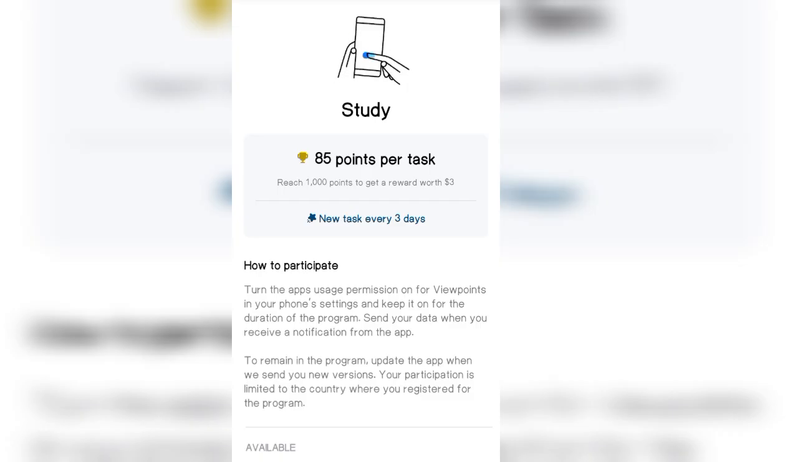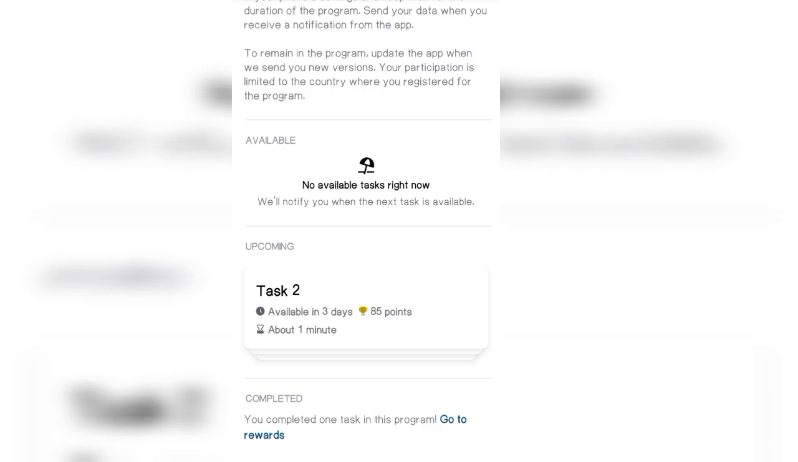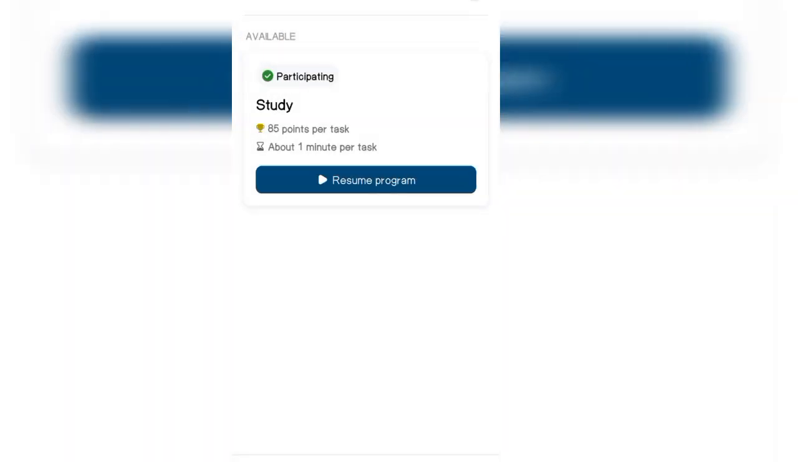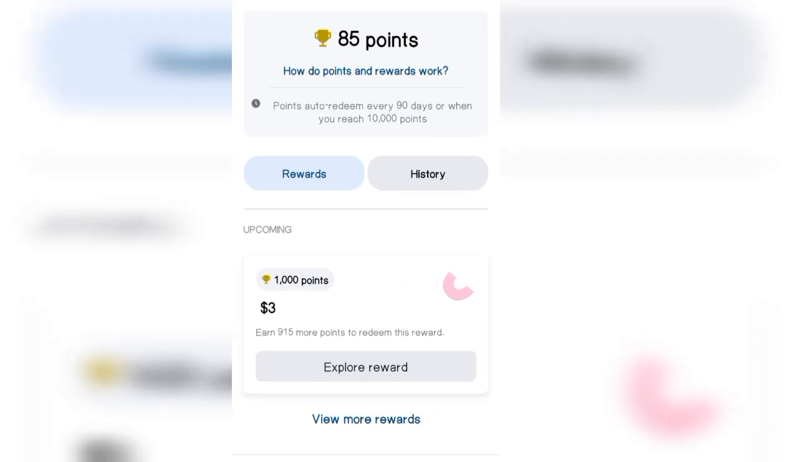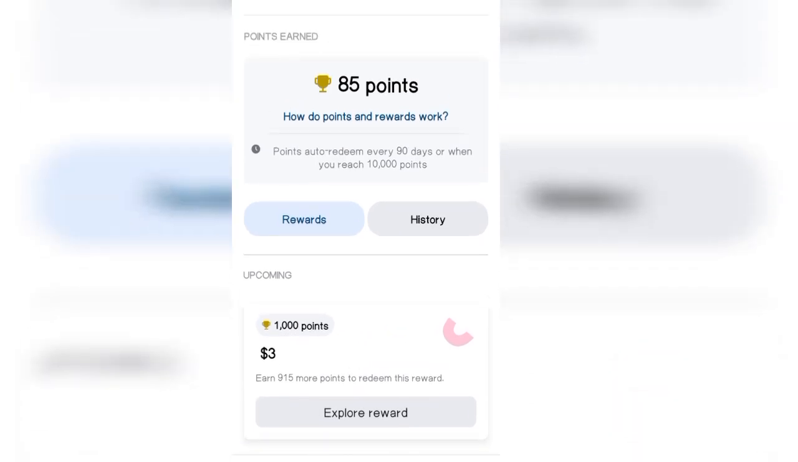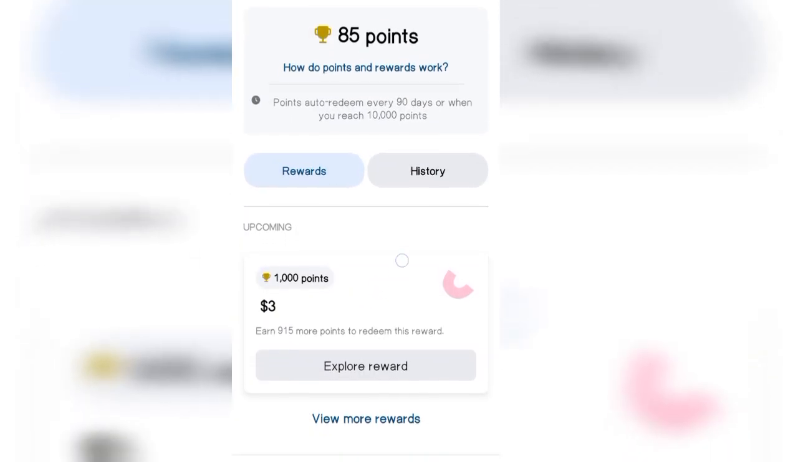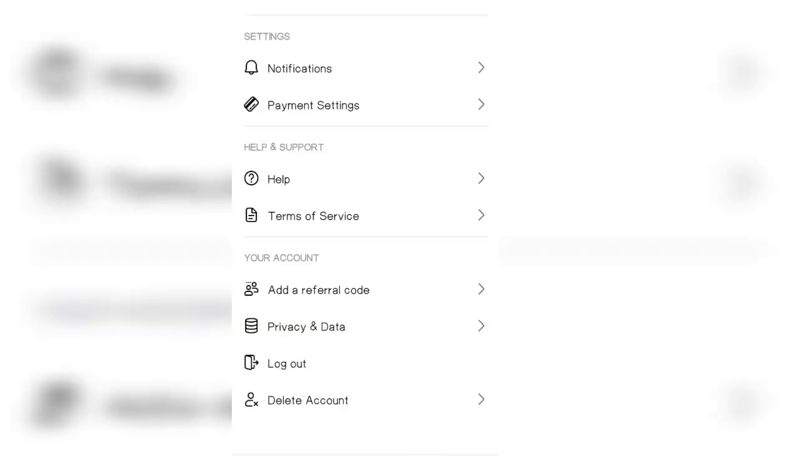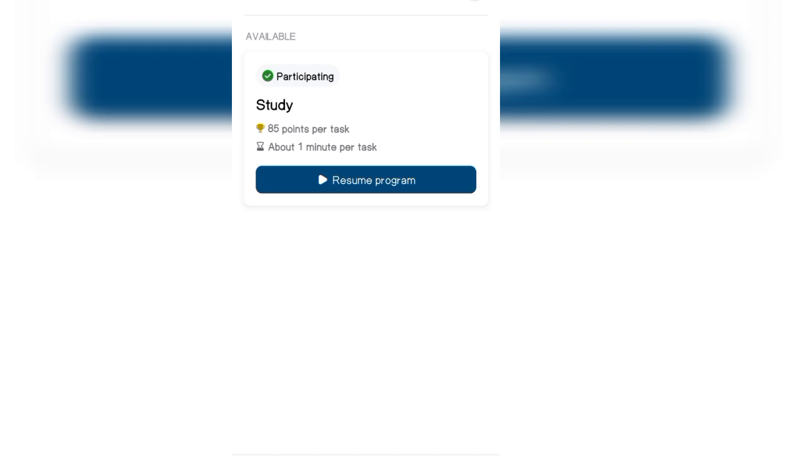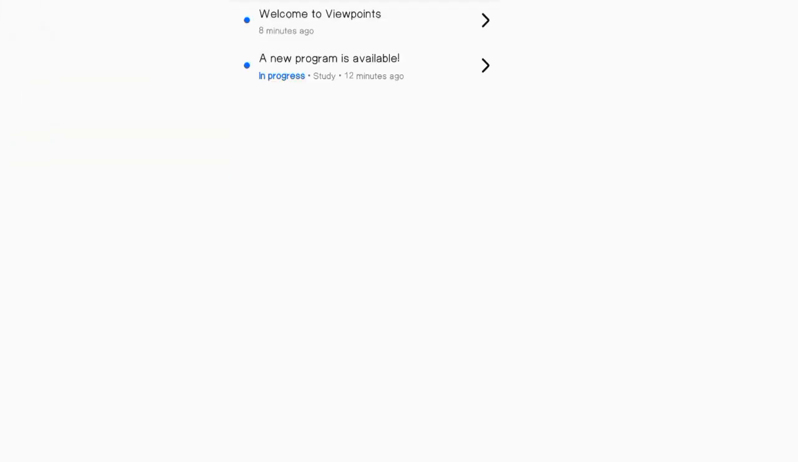So like I said, let's go back and see. Now, these are the ones I've participated in, which is the task I just did in front of you right now. That shows I got 85 points, and those 85 points have already accumulated something for me. So when I get to 1,000 points, I will be rewarded with at least $3. So guys, I want to urge you that whatever you do and however you make money online, ensure that you don't just do things that don't pay. Always go for things that are ready to pay you.